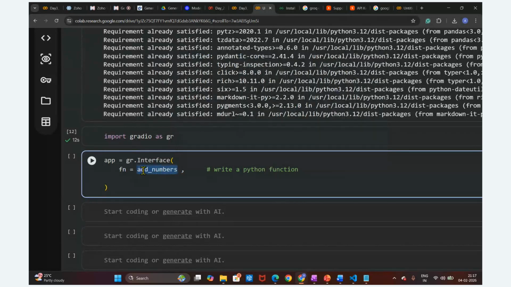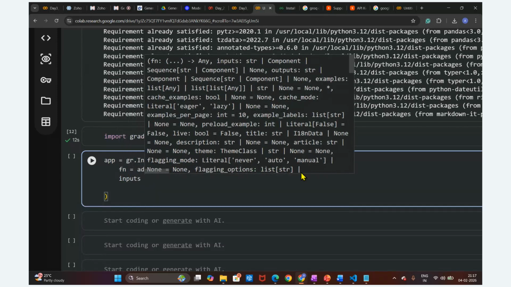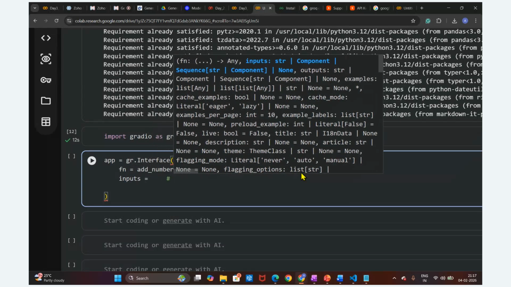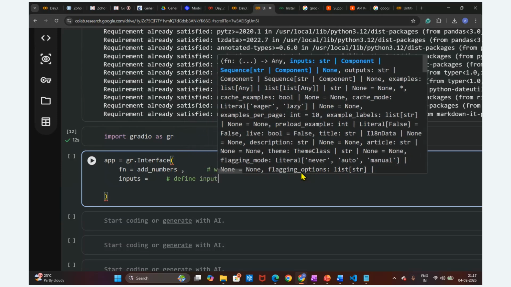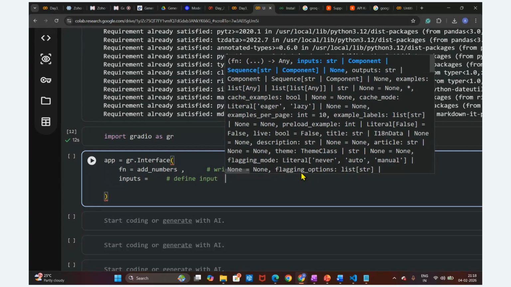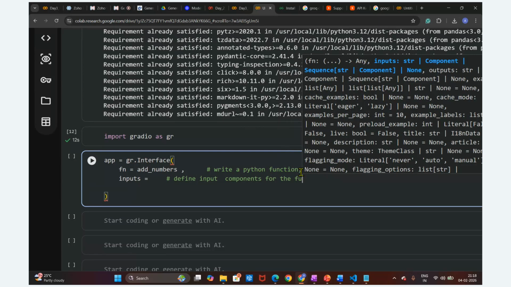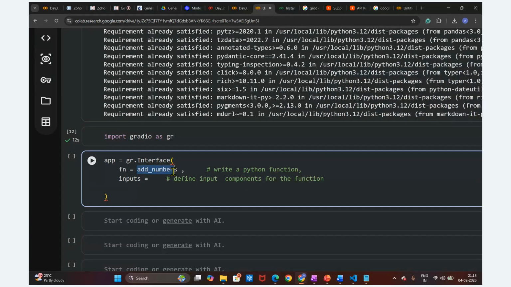But this function takes inputs, right? What are those inputs? We have to define the inputs to this function. So we are going to write the input. What is the input to this function? We are going to define the input components for the function.